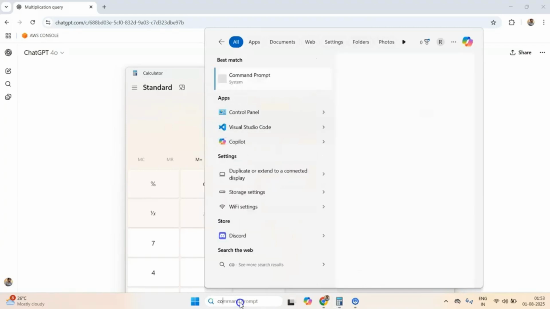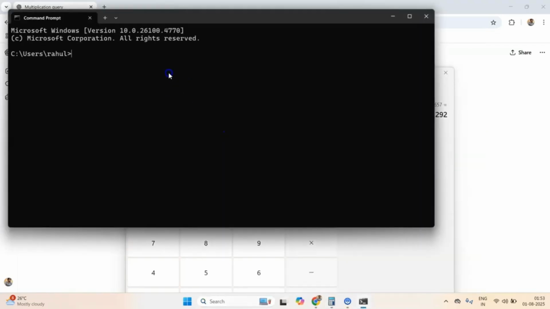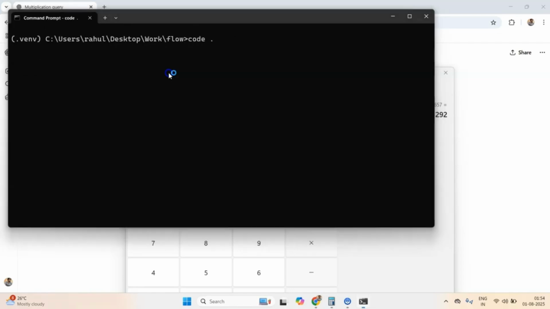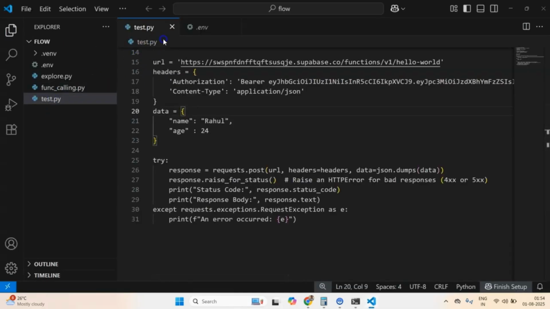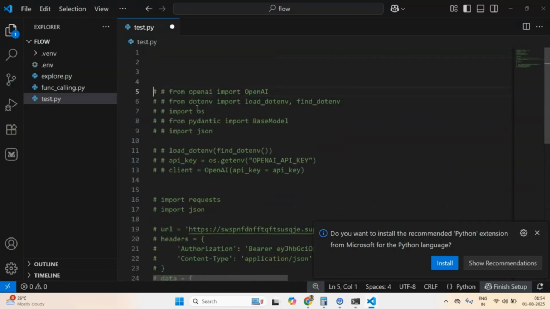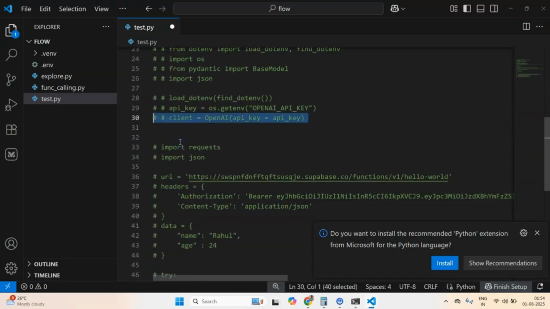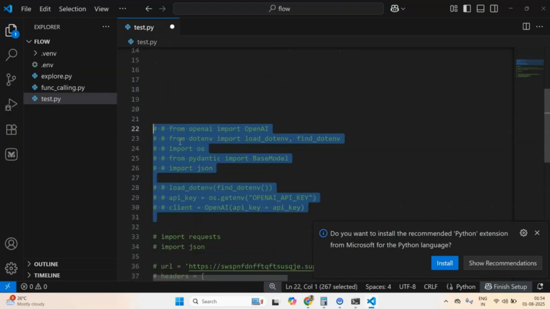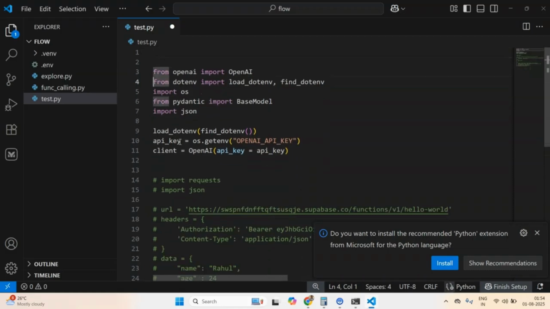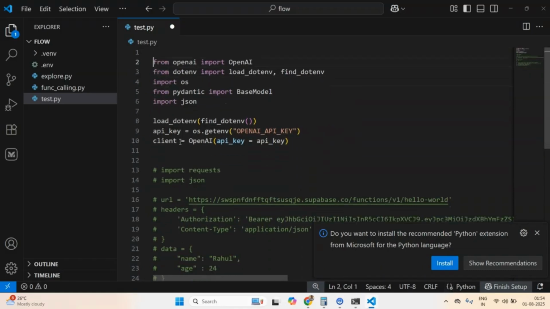What I'll do is start by opening my command prompt and I'll be writing some code. So let me go inside this folder and first activate my virtual environment, and now I'll just open the code folder. Okay, so I'll be writing stuff within this test.py. Some template code is already there for me, and what this code basically does is load my environment file, and that environment file in turn loads the OpenAI API keys.